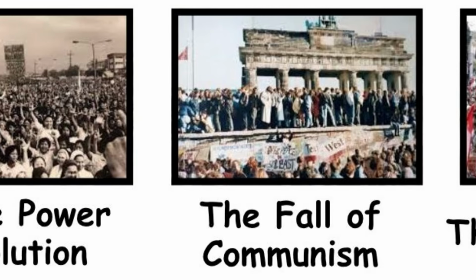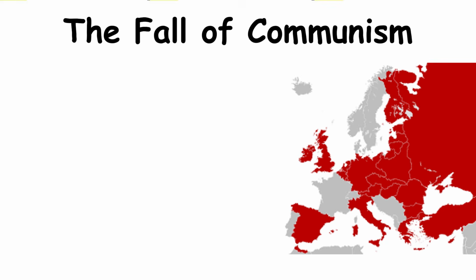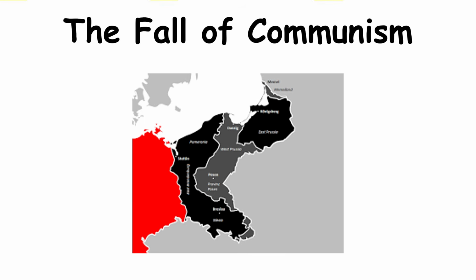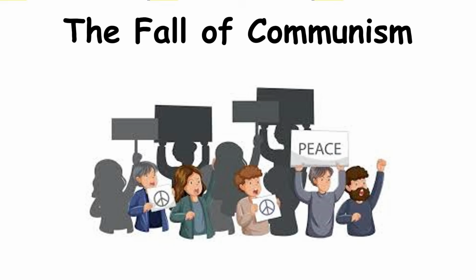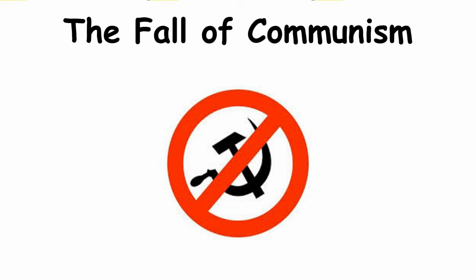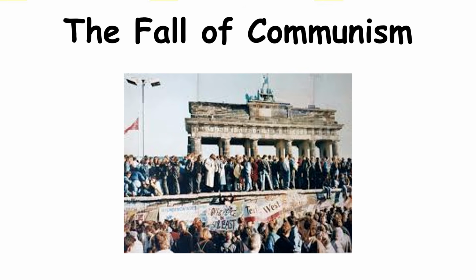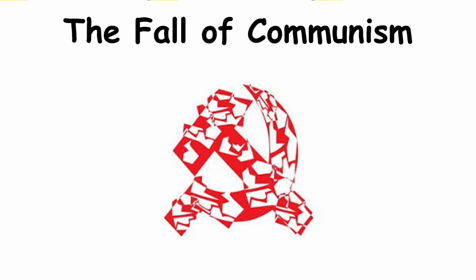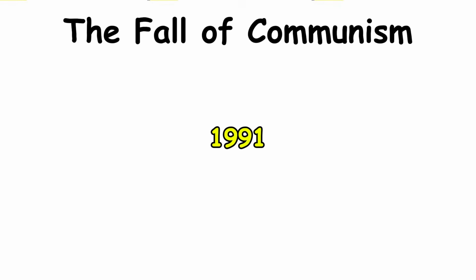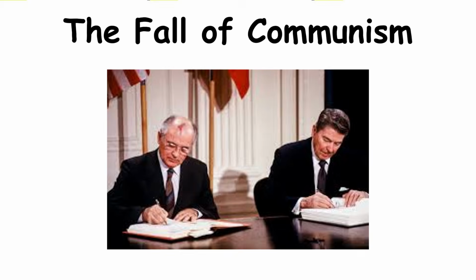The Fall of Communism. The late 1980s saw revolutions across Eastern Europe, in Poland, East Germany, Czechoslovakia, and beyond. Peaceful protests and political pressure ended decades of Soviet control. In 1989, the Berlin Wall fell, symbolizing the collapse of communism in Europe. By 1991, the Soviet Union dissolved, ending the Cold War and reshaping the global order.